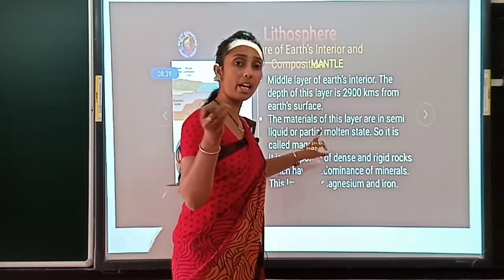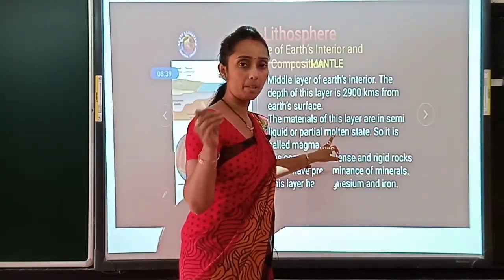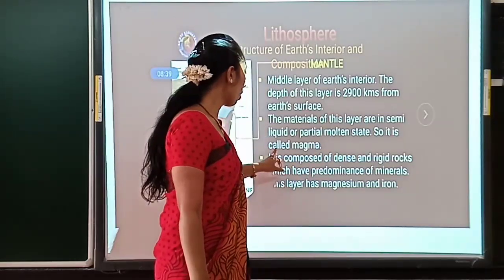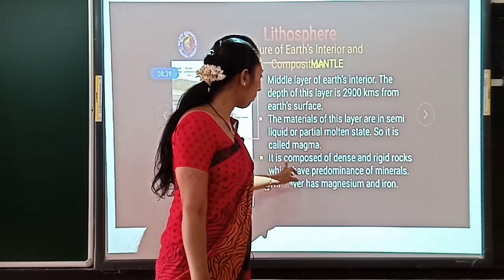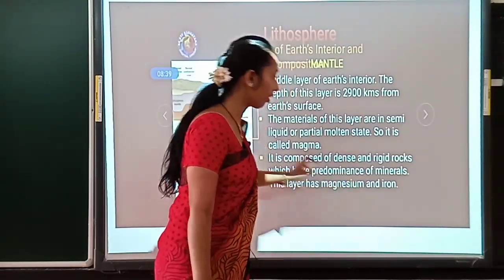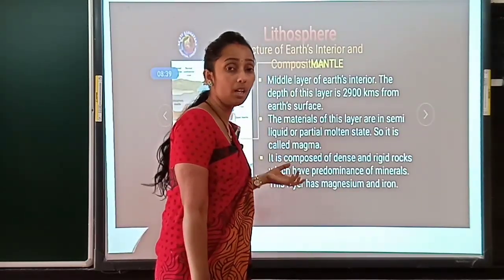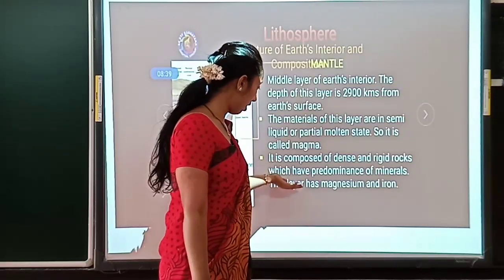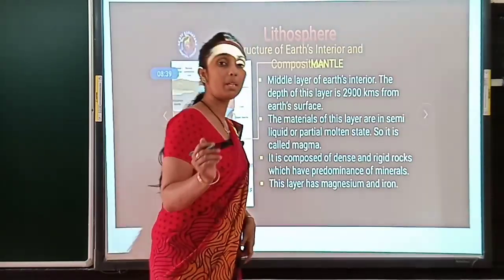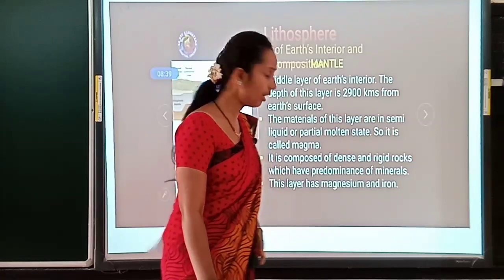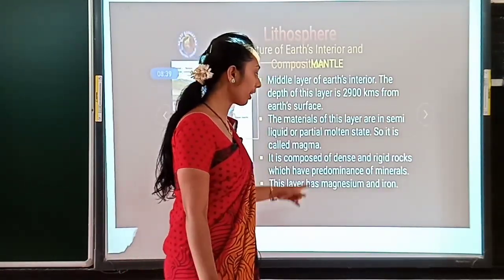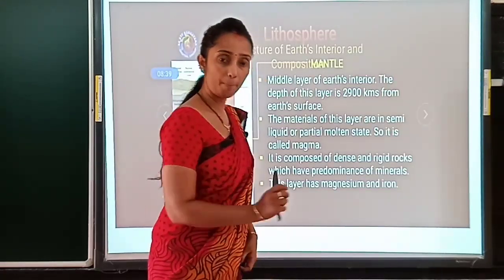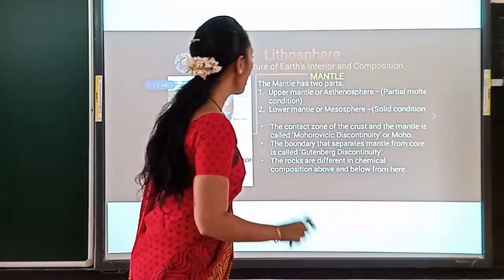In the sense, it is neither solid nor liquid. It is called magma, and it is composed of dense and rigid rock. We can see the construction of rock in the mantle, and this layer consists of magnesium and iron.